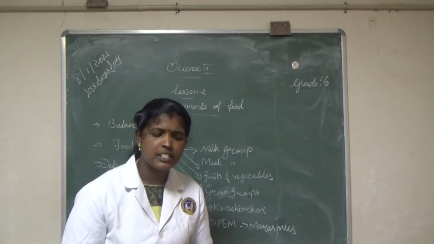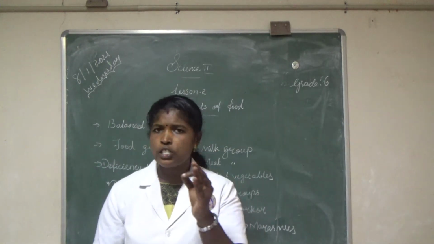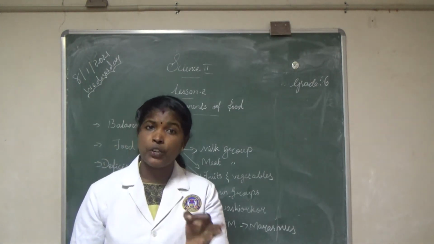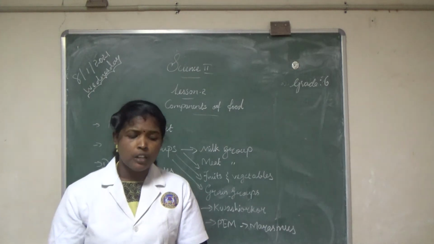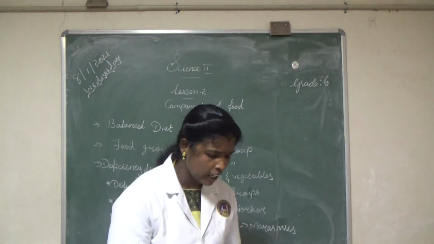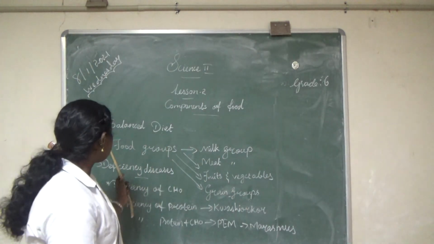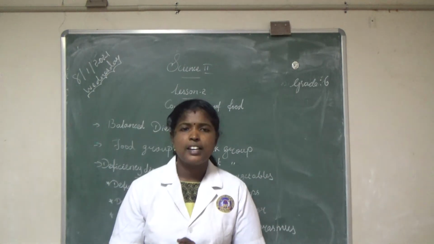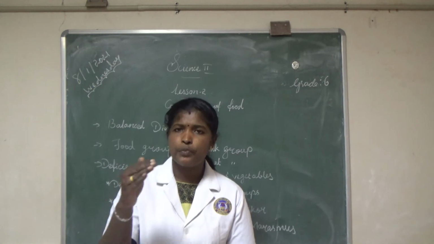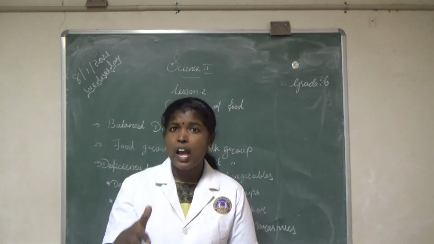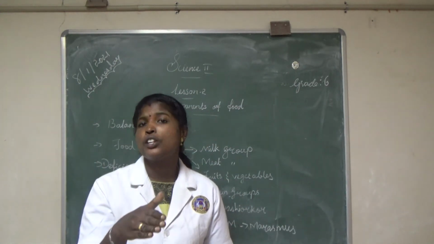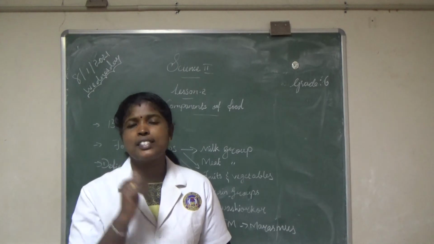What is called a balanced diet? A diet that contains an adequate amount of different nutrients in the right proportions along with roughage and water required for healthy functioning of our body is called a balanced diet. So, what is called a balanced diet? A diet that contains adequate amount of different nutrients in right proportions along with roughage and water required for healthy functioning of body is called a balanced diet.